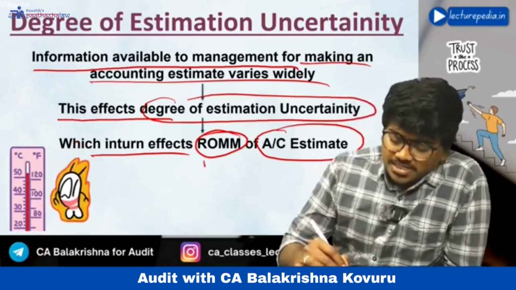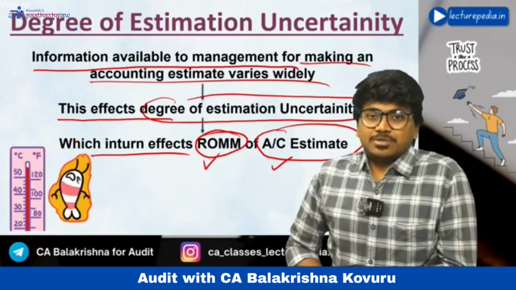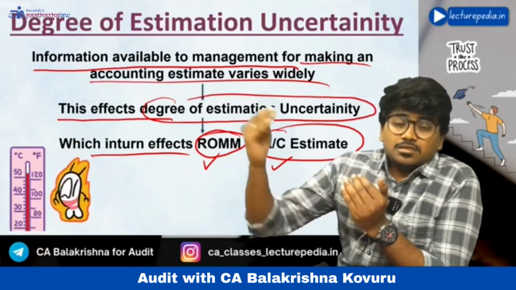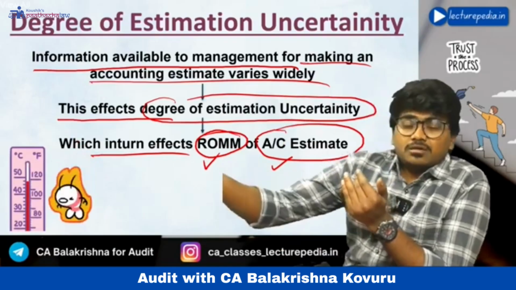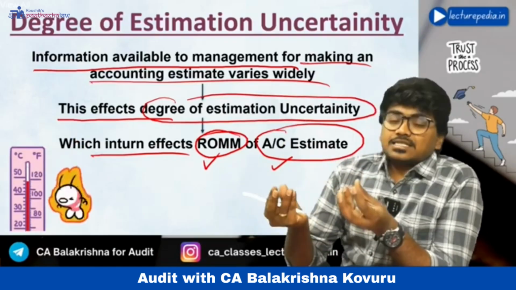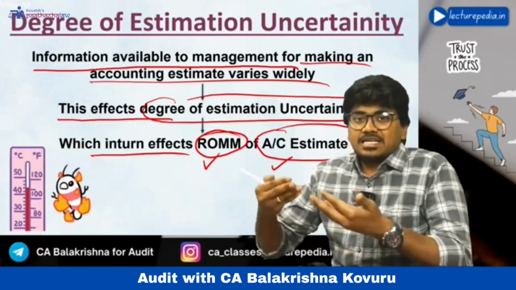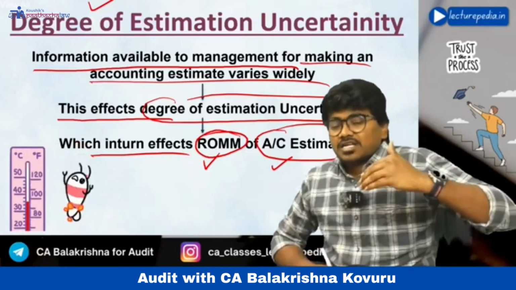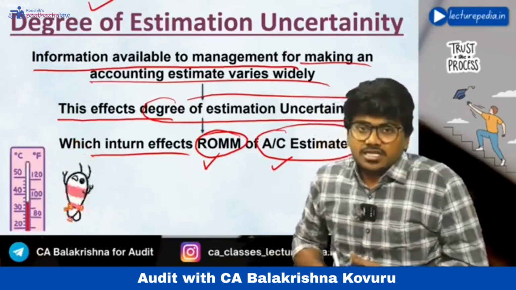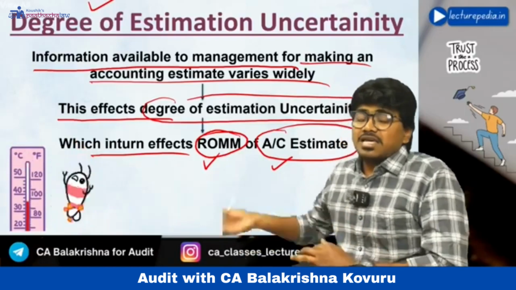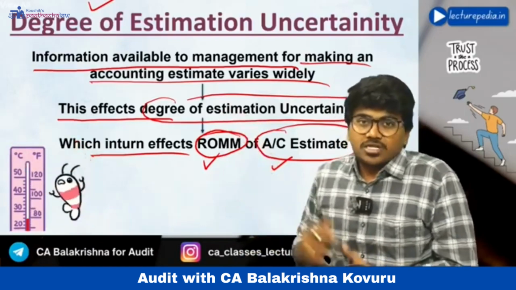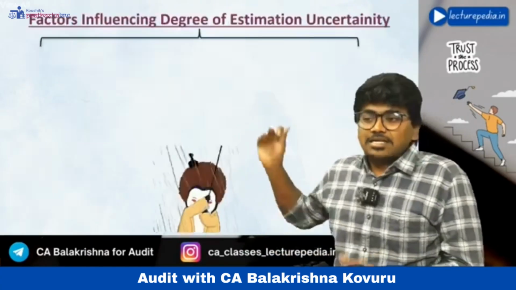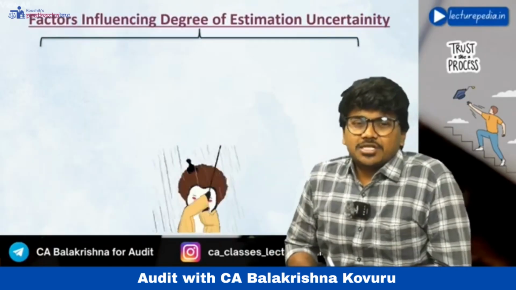Risk of material misstatement in accounting estimate means the risk that accounting estimate might turn out to be wrong, might turn out to be misstated. This risk will increase because of degree of estimation uncertainty. If there is high degree of estimation uncertainty, then there is high risk of material misstatement in accounting estimate. Hope you understood.